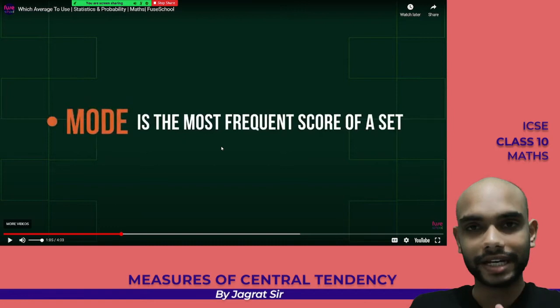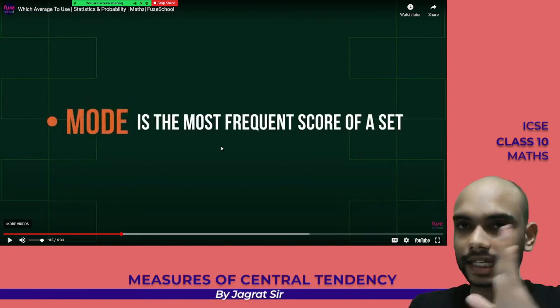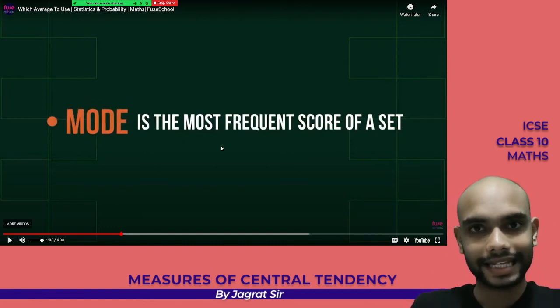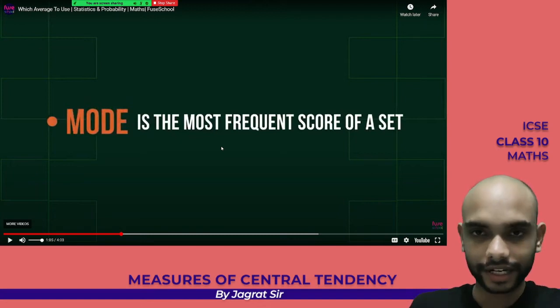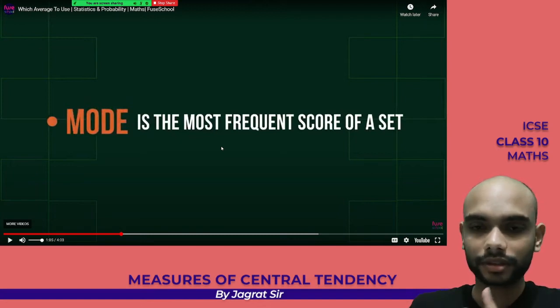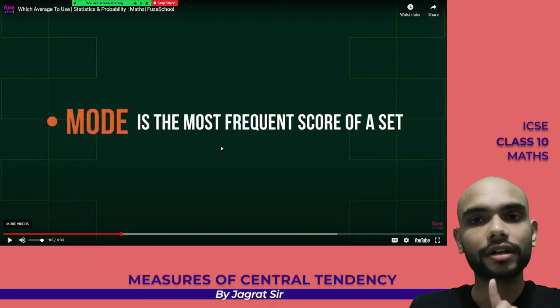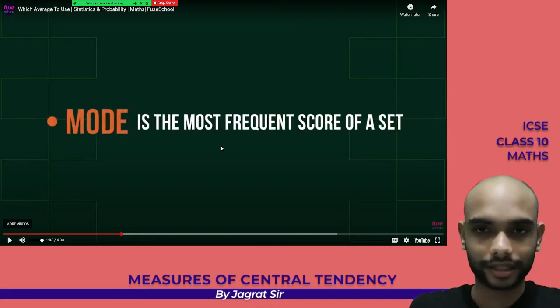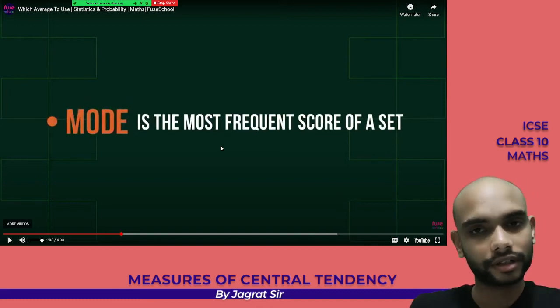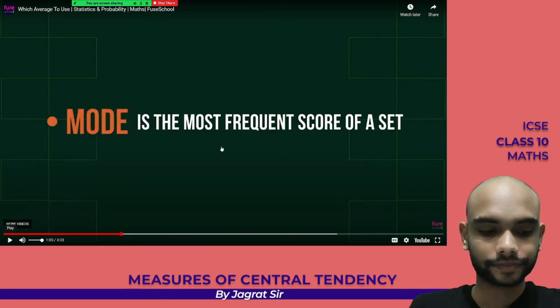So guys, for median, arrange the data in ascending order, and then count the number of values. If you have an even number of values, then the n upon 2th observation will give you the answer. And if you have an odd number of values, then the (n plus 1) upon 2th observation will give you the answer. Okay, moving to the mode.